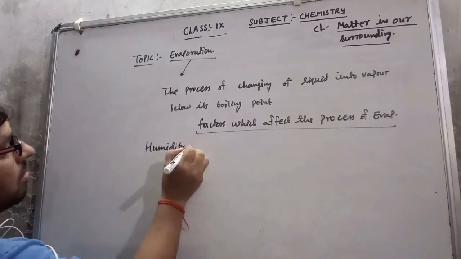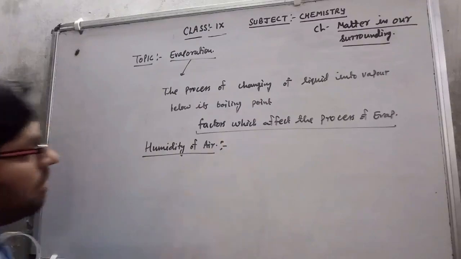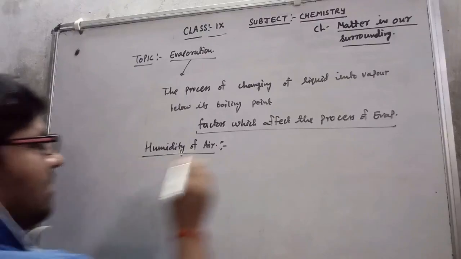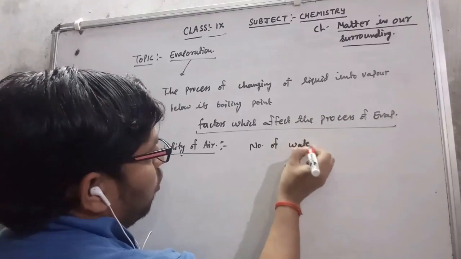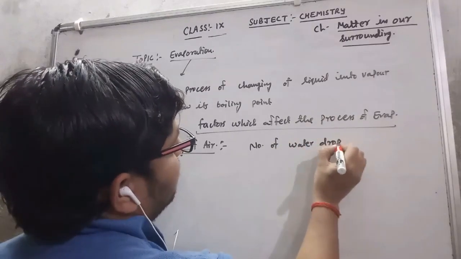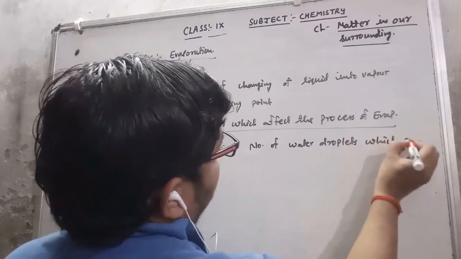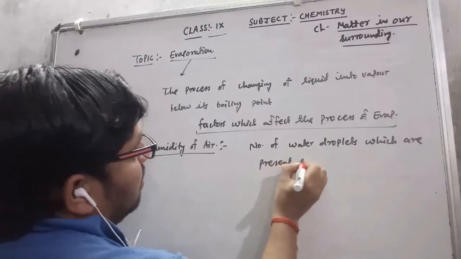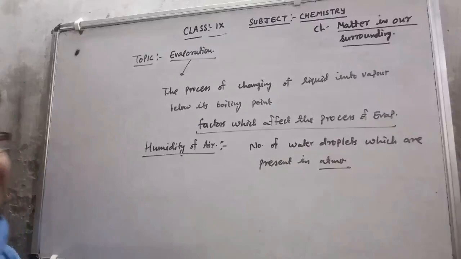Humidity of air. What is the meaning of humidity? The number of water droplets which are present in the atmosphere, that is the humidity.